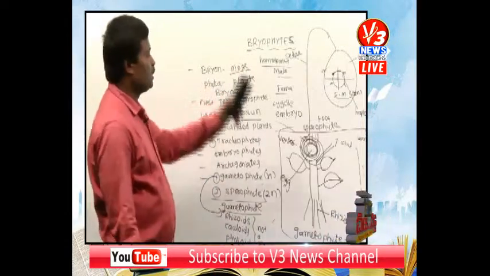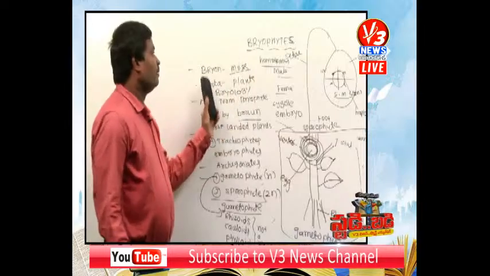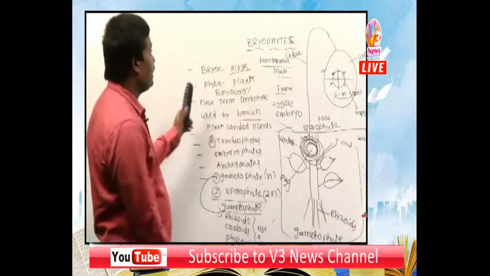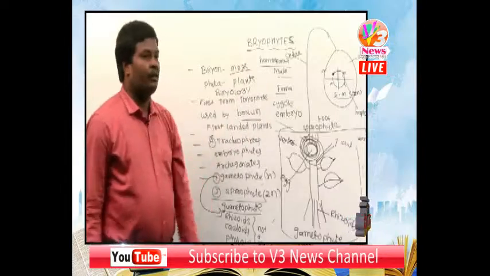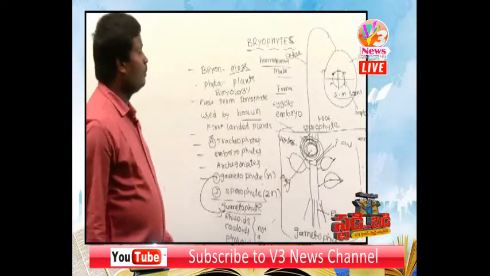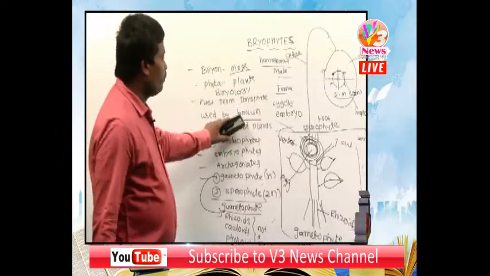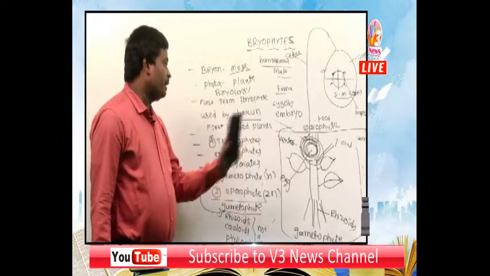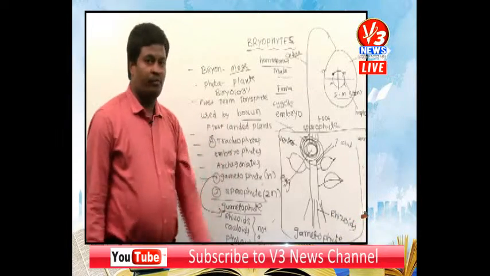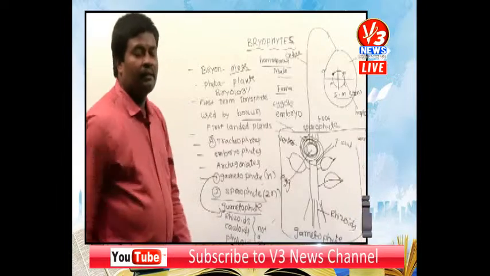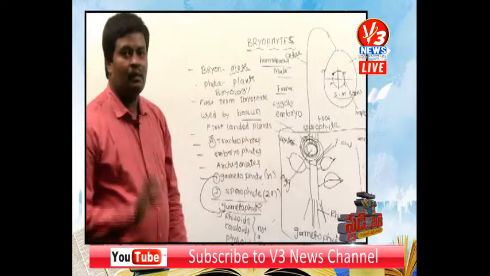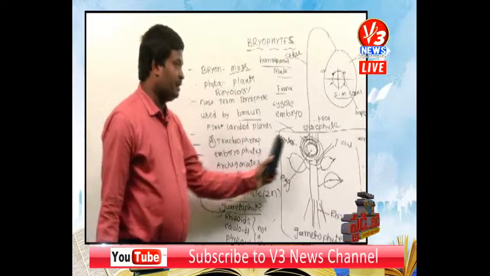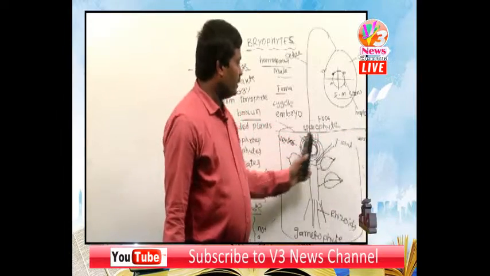Once again, children. Bryophyta means moss plants. How can we say moss plants? Bryon means moss, phyta means plants. Bryophytes are the moss plants. The study of bryophytes is called bryology. The term bryophyta was first used by Braun. Bryophytes are the first land plants. They are atracheophytes, meaning the plants do not possess vascular tissues.